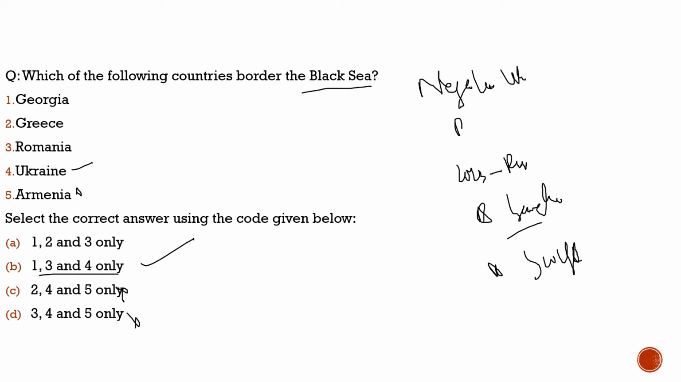With respect to this question, the countries which are bordering the Black Sea are Georgia, Romania, and Ukraine. So with this, I hope you had understood the question as well as the context of the question. Now with this, we have completed questions from the current affairs part. Now let's move to another part of our discussion, where we will see a question from the static portion.